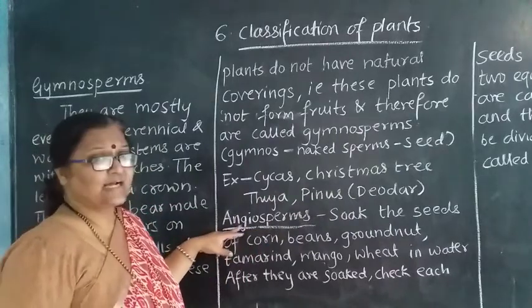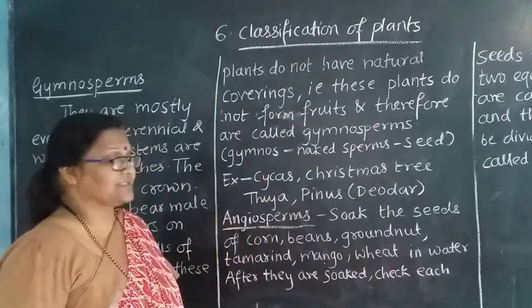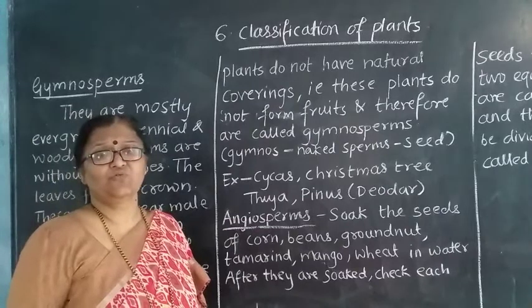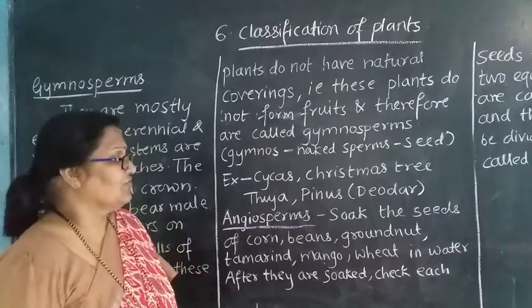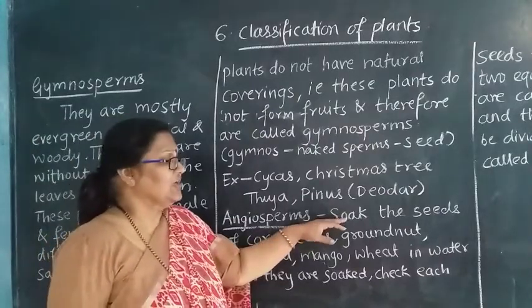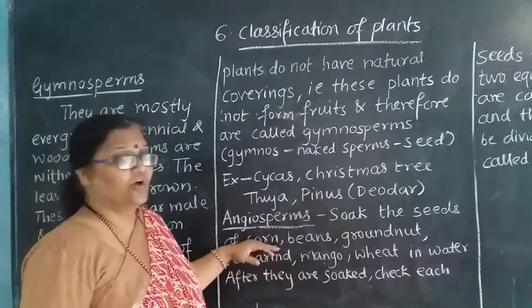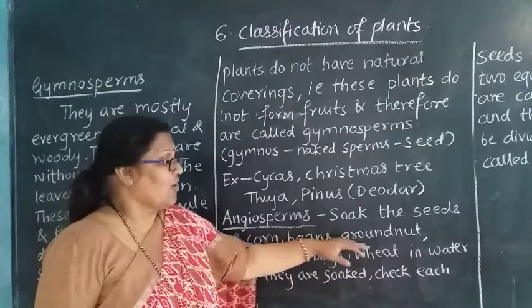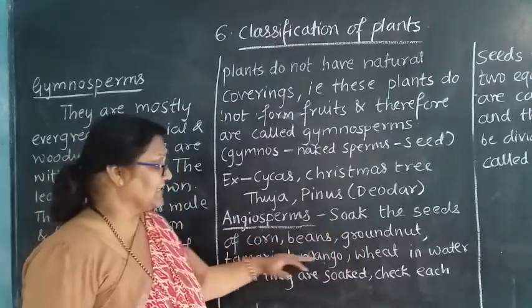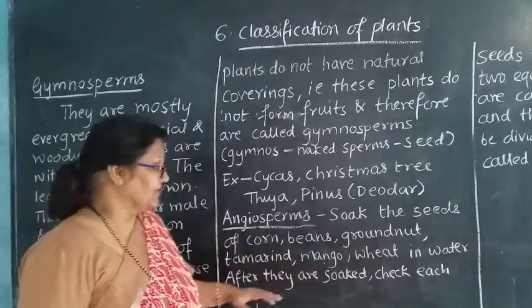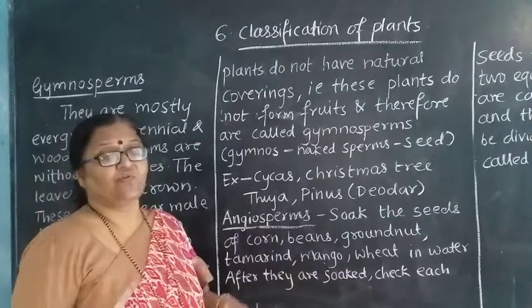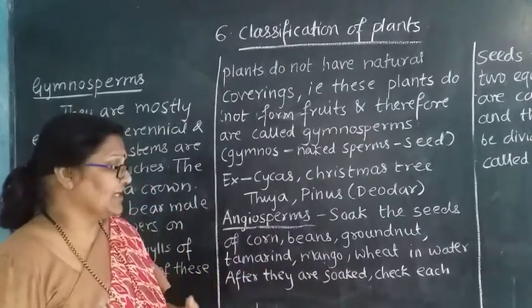Then next comes the angiosperms. For angiosperms you want to do an activity. What is that activity here? You want to soak the seeds of corn, or you can say beans, groundnut, tamarind, mango, wheat in water. Whenever they are soaked, what do you have to do?